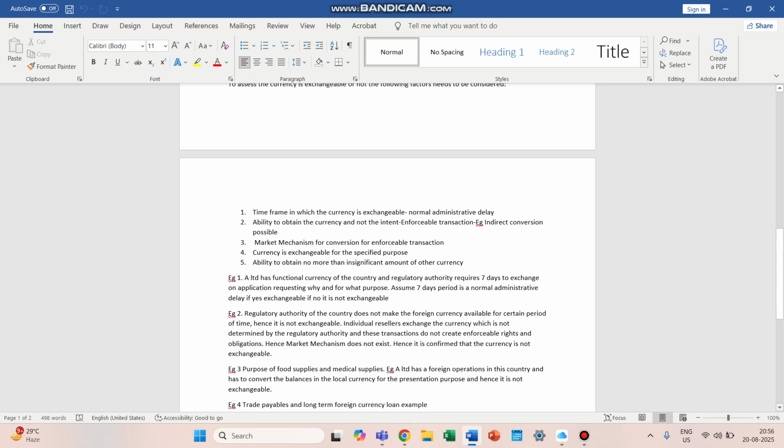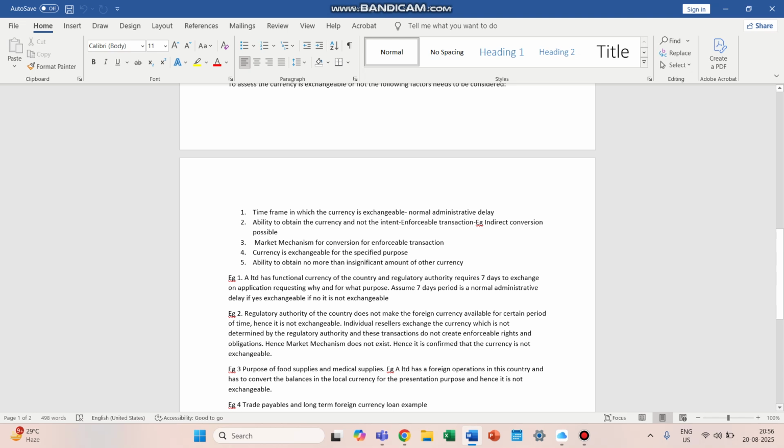Then another example for ability to obtain an insignificant amount of currency for a specific purpose is trade payables and long-term foreign currency loan, the example which we discussed prior to this. So the specified purpose means that the purpose for which the currency is exchangeable is specified, and it is specified by the regulatory authority.